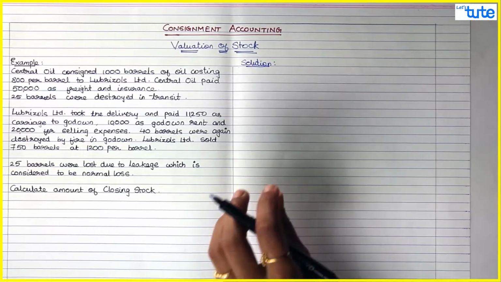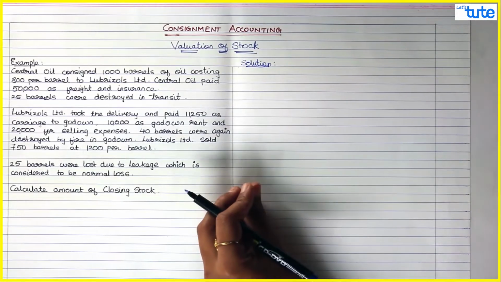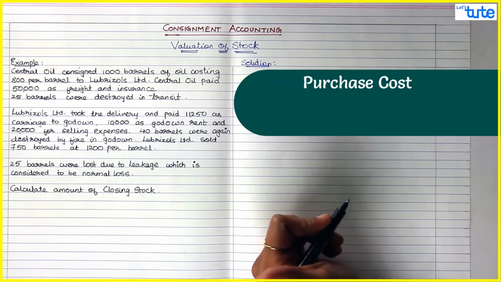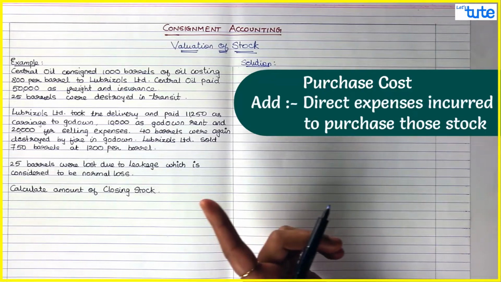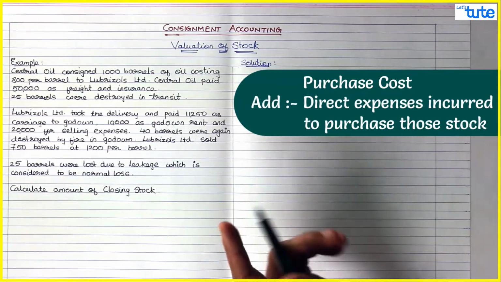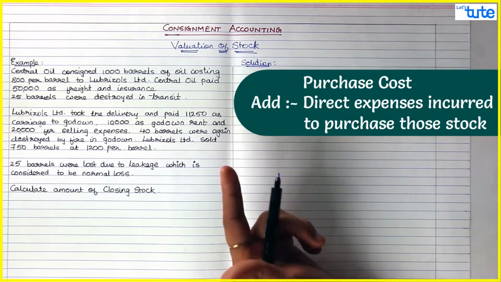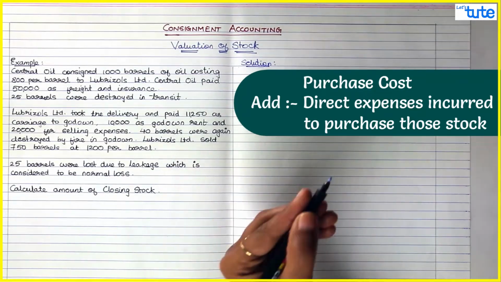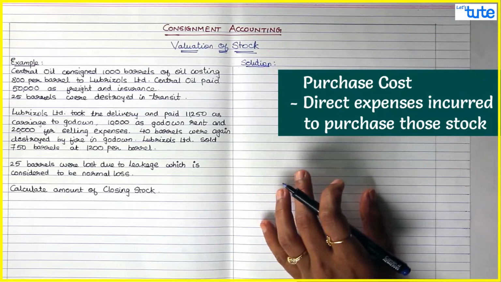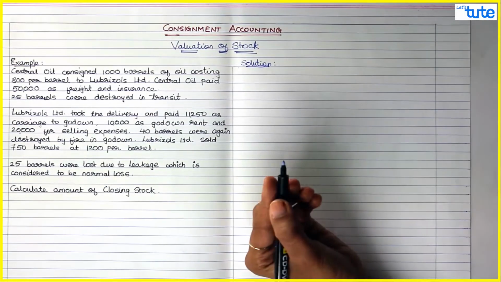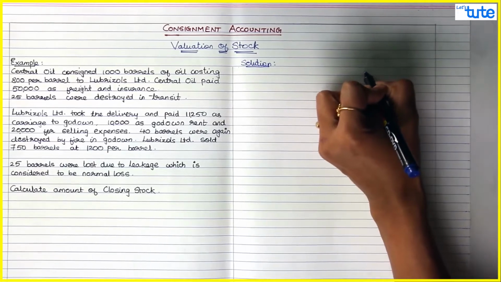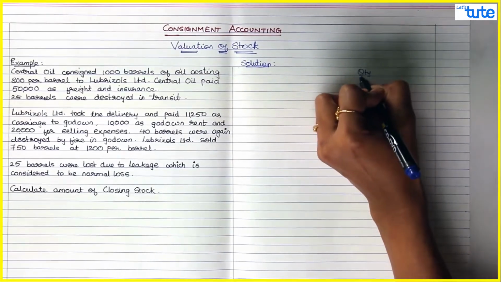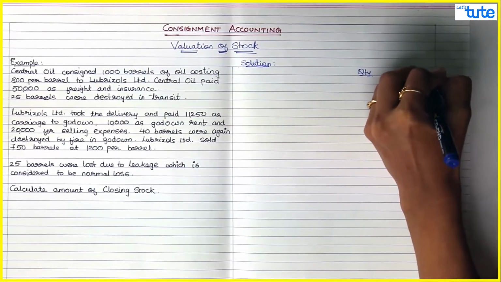Now next, when we see the valuation of stock, we take the purchase cost plus we add all the direct expenses incurred to purchase those goods and make them saleable. So we are going to add those expenses to the purchase cost. Starting with the first purchase cost, we will prepare two columns for quantity and amount.